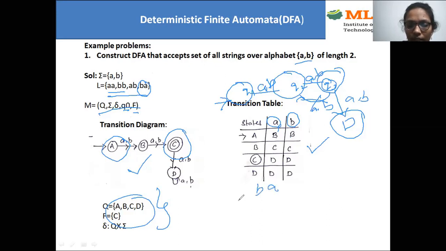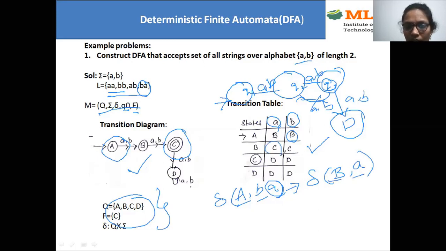So what is the starting state we have? Delta A on B. A on B, where is it going? B. So delta of B, and the remaining string is A. Now B on A, where is it going? C. So delta, C, and the string is over, epsilon. So now the string is completed.